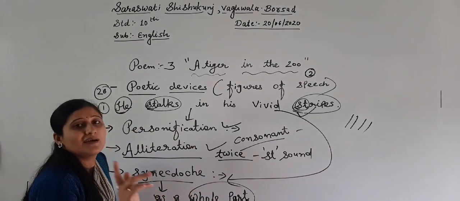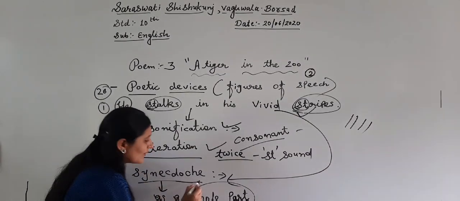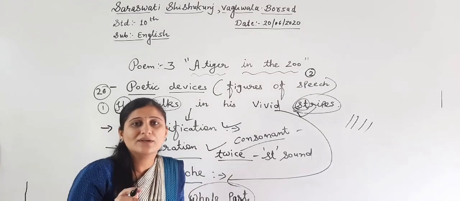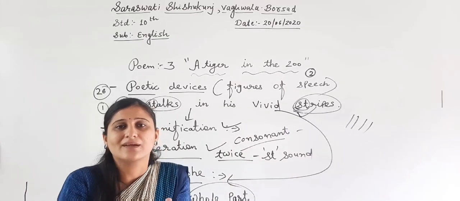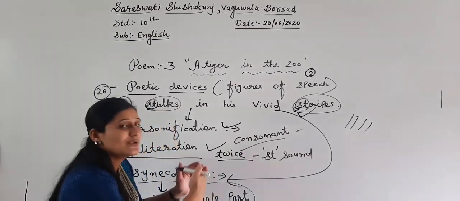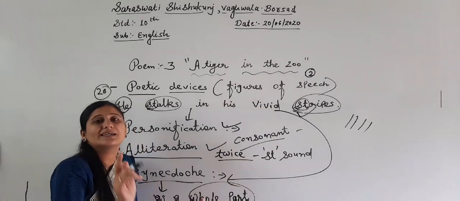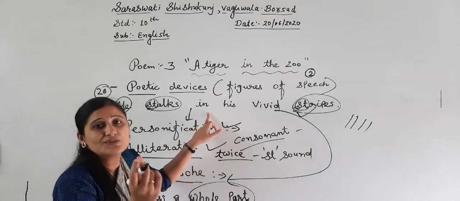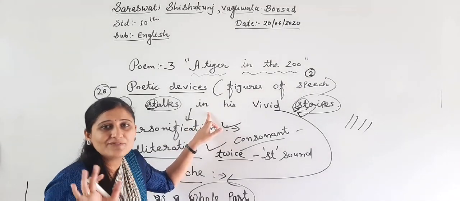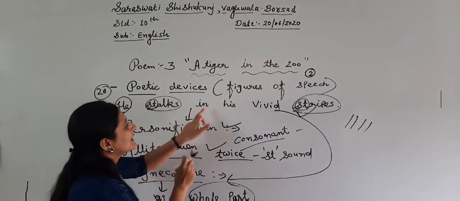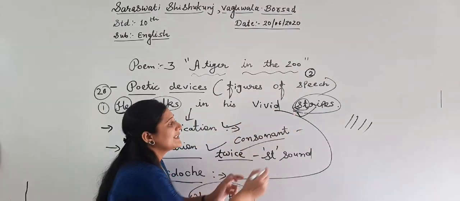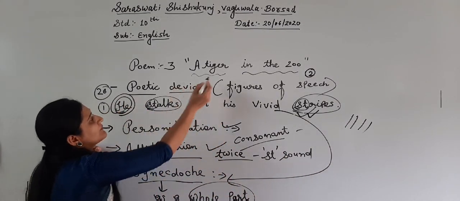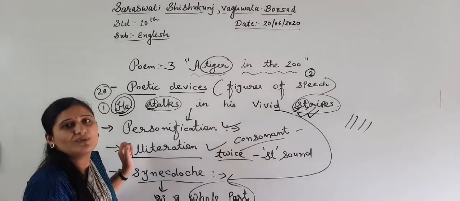So let's see. How can you recognize synecdoche? If a particular word is used to describe the whole thing, that is called synecdoche. So let's see in this line which word describes everything. He stalks in his vivid stripes. See, stripes, right? So here he means who? Tiger.